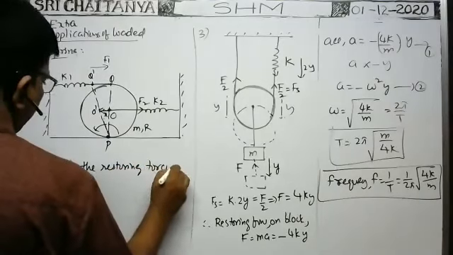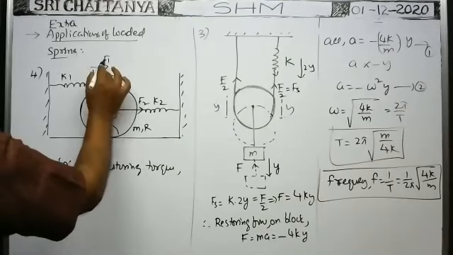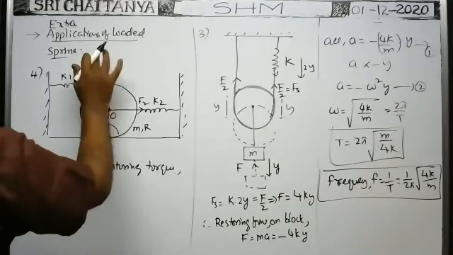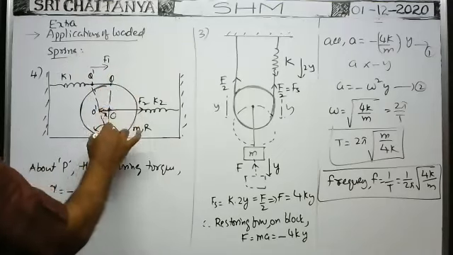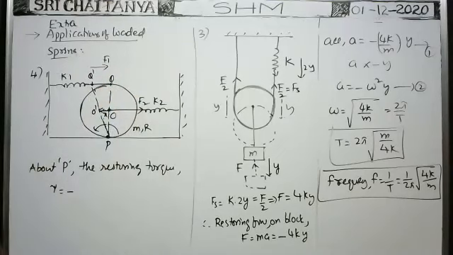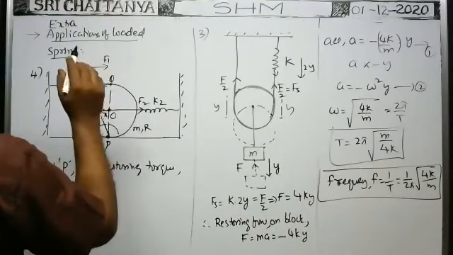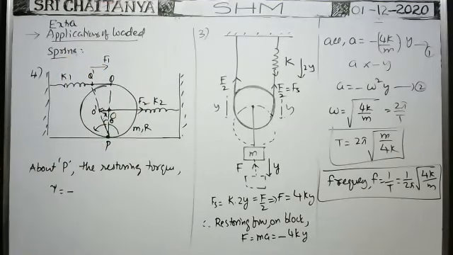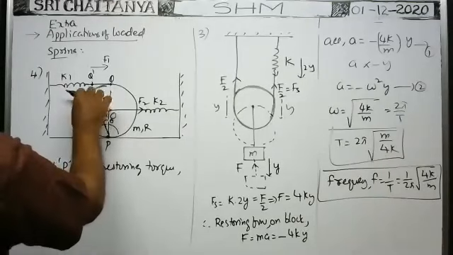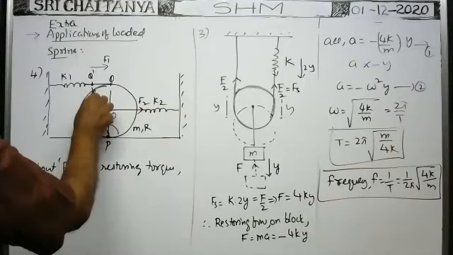The restoring torque tau is equal to minus the torque due to the applied force. Here this length is equal to 2r, no? This angle is theta. Perpendicular distance means, whenever it is turned like this, this length is equal to 2r.